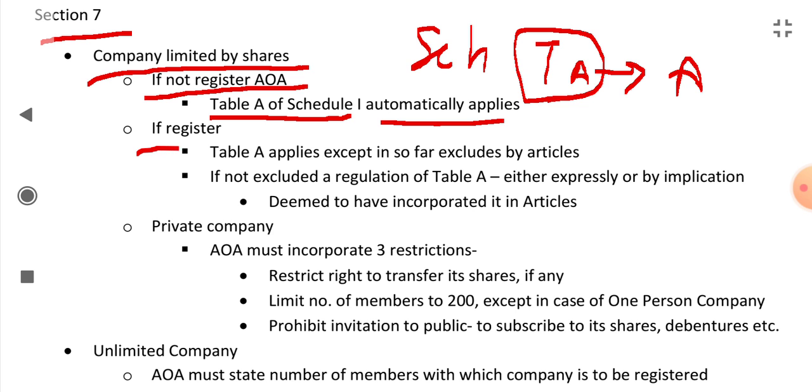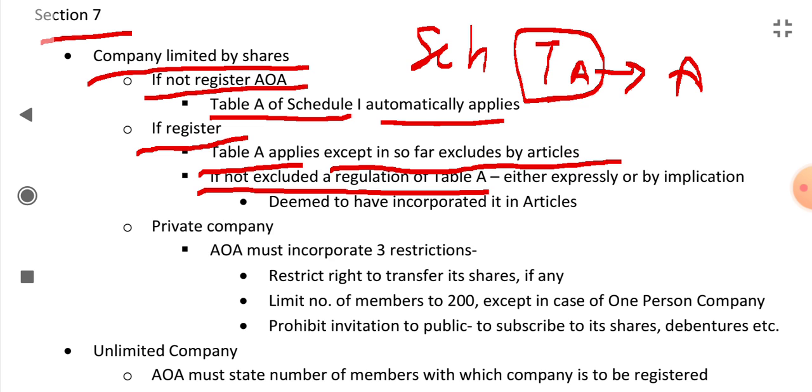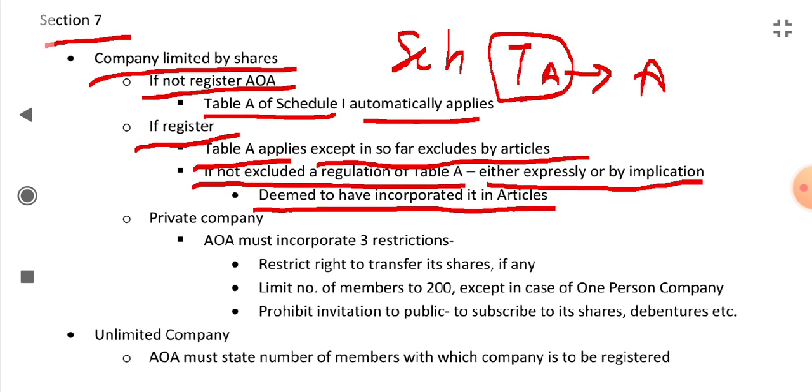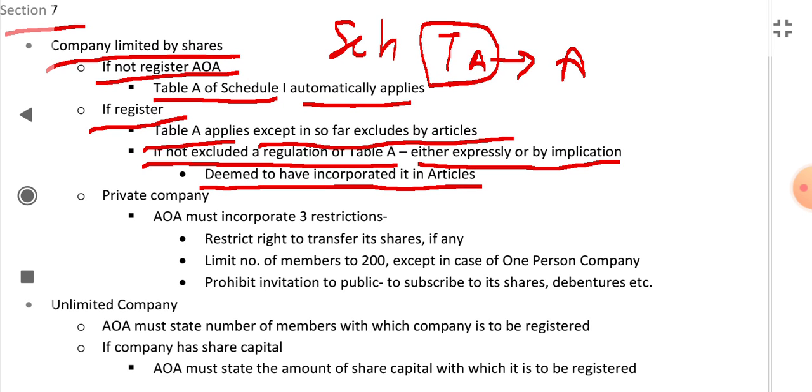If we register the articles, Table A applies except insofar as excluded by the articles. If a regulation of Table A is not excluded, either expressly or by implication, it will be deemed to have been incorporated in its articles. If the article excludes any rule or provision of the table, either expressly or by implication, that rule will be excluded.